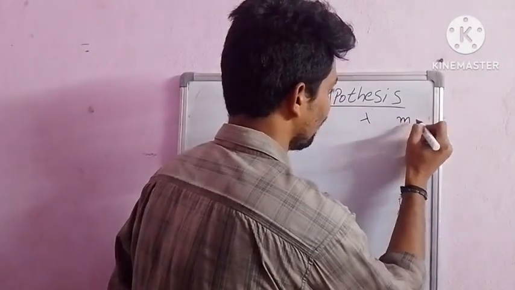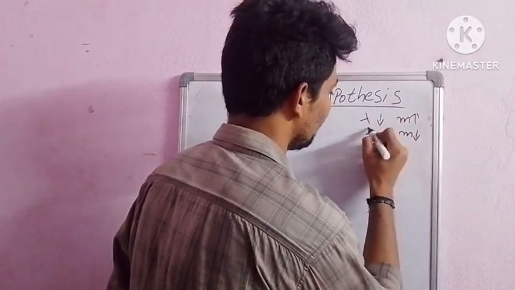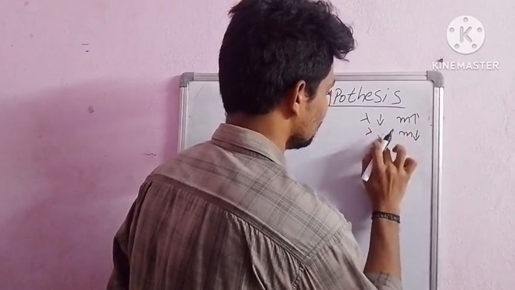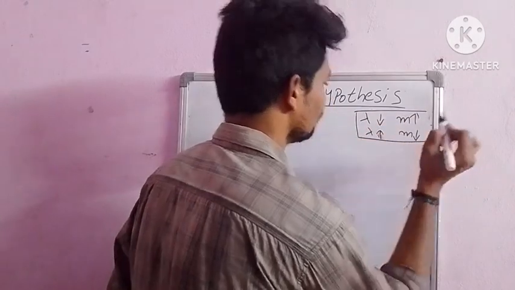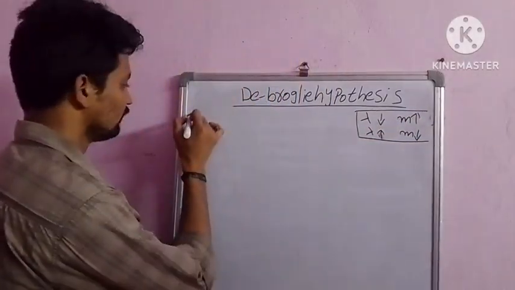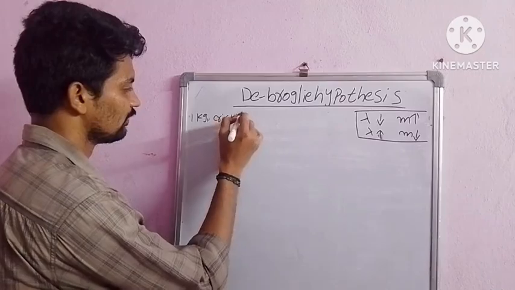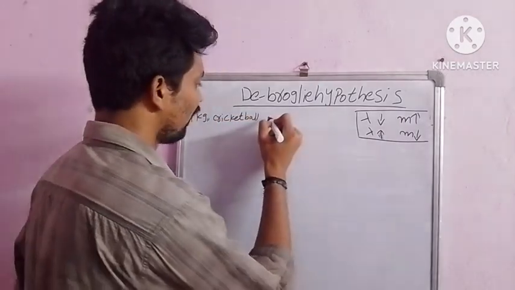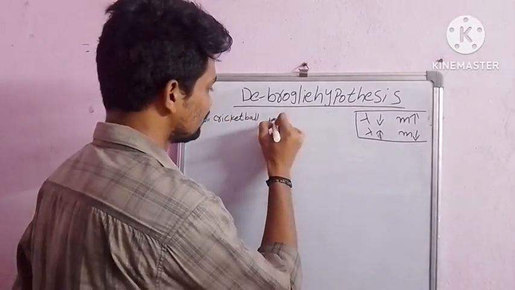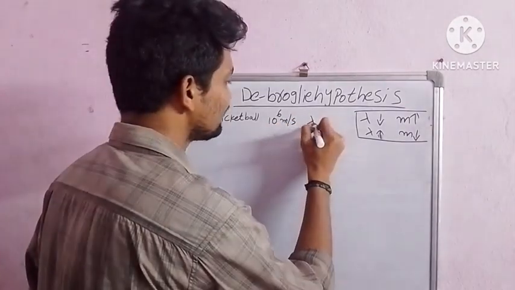Mass high, lambda low. Mass low, lambda high. We take one example: a 1 kg cricket ball. The 1 kg cricket ball moves with 10 meter per second velocity. What is the wavelength?